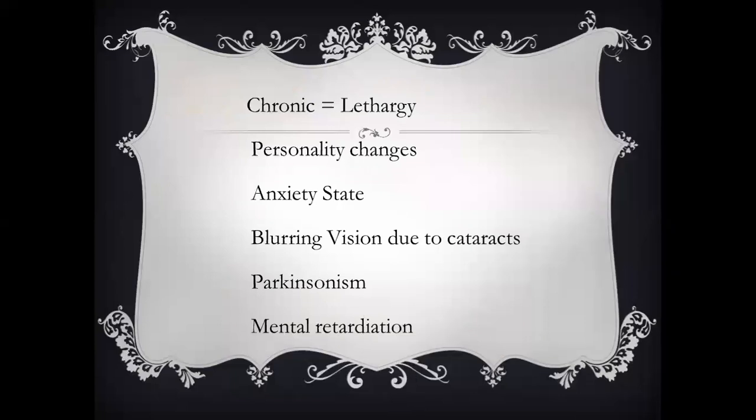In the chronic form, the patient can have lethargy, personality changes, anxiety state, blurring of vision due to cataracts, Parkinsonism, and mental retardation. If it occurs at a young age, in children, it's called mental retardation.